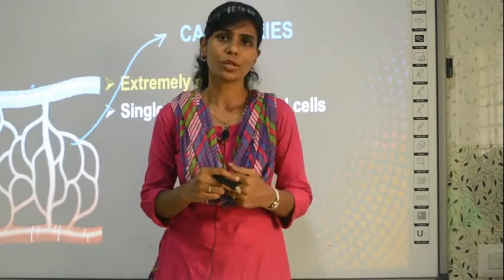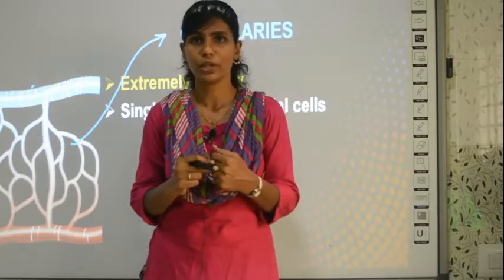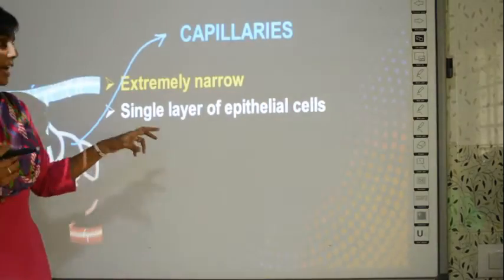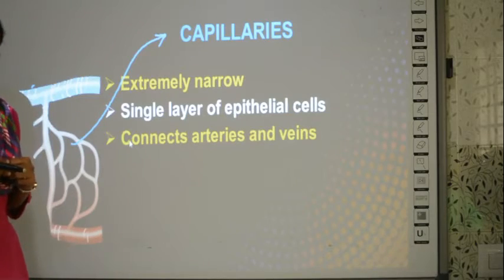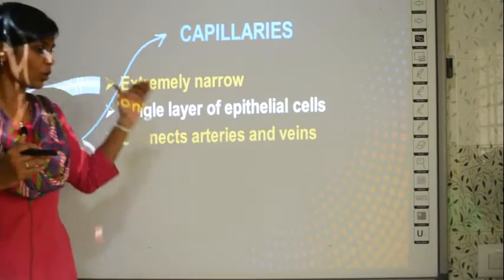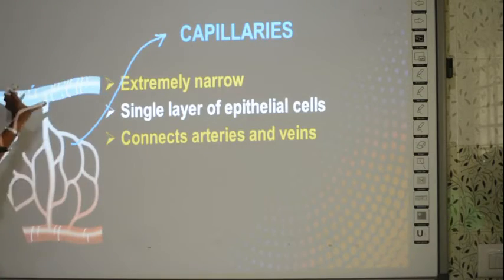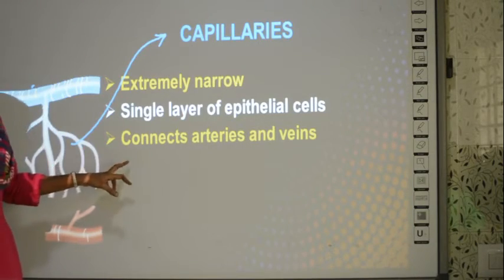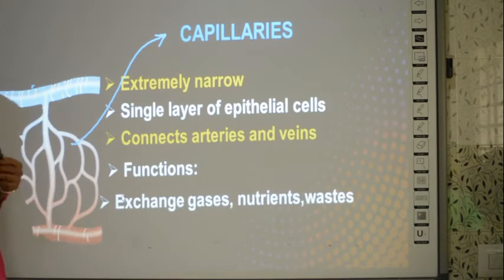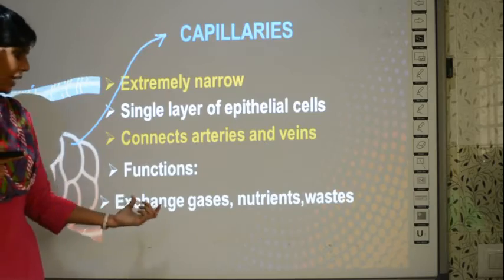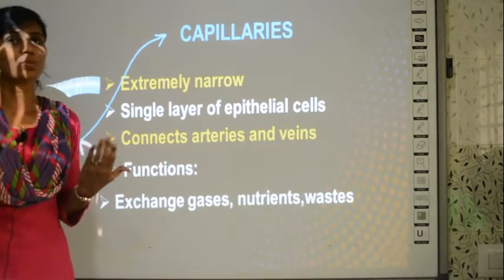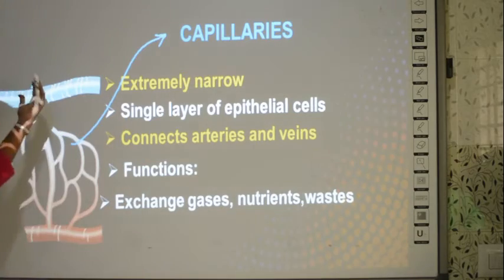The types of cells, you must have studied in your grade 6 and 7, no? So, what type of cells are capillaries made up of? Epithelial cells, and the function of capillaries is to connect the artery with the vein. They join the arteries and veins together. It is like a linkage between arteries and veins. So, what are the functions of the capillaries? They are the exact ones which exchange the gases, nutrients and waste. Exchange between what and what? Between the arteries and the veins.